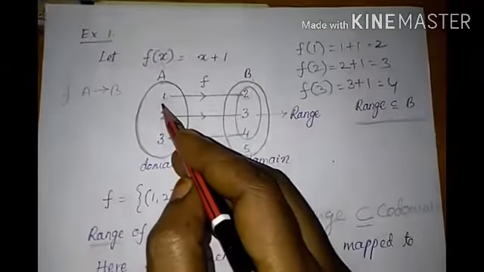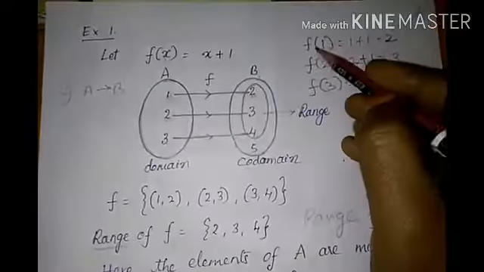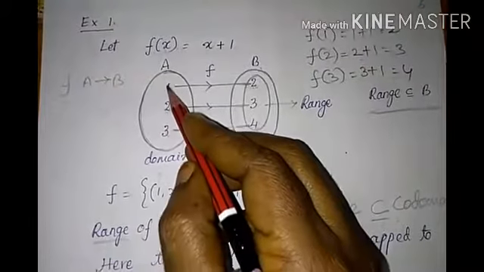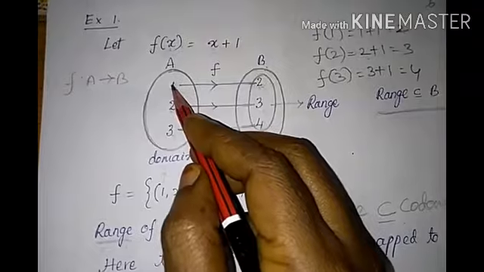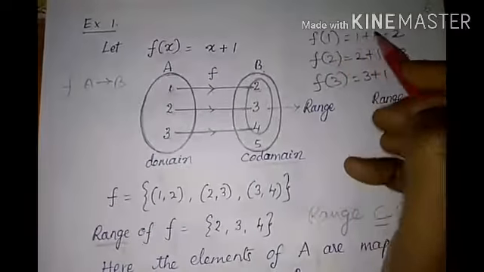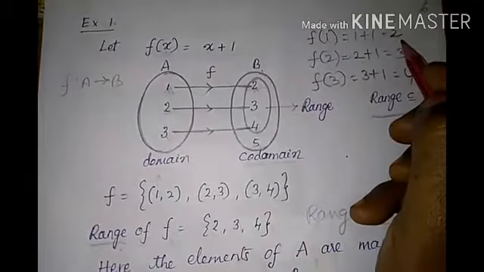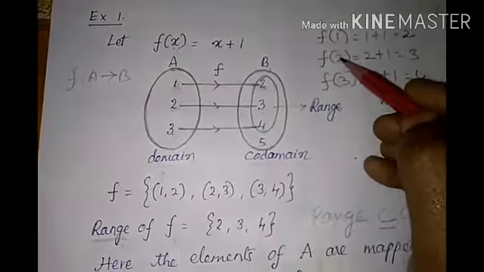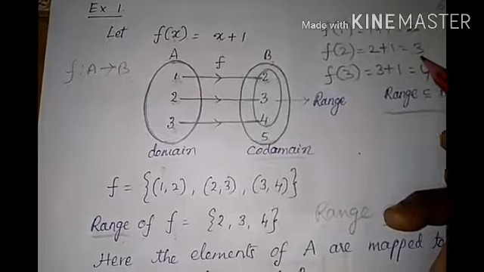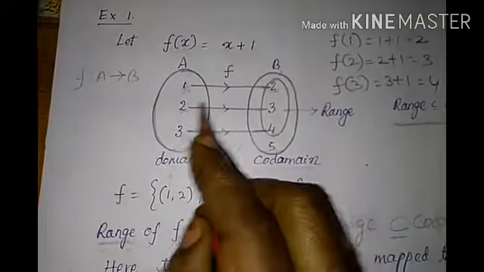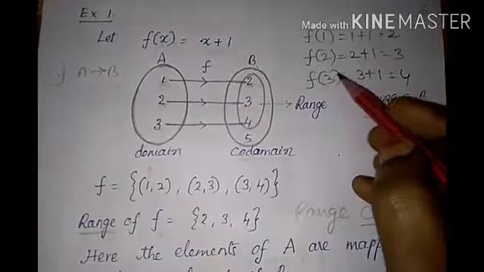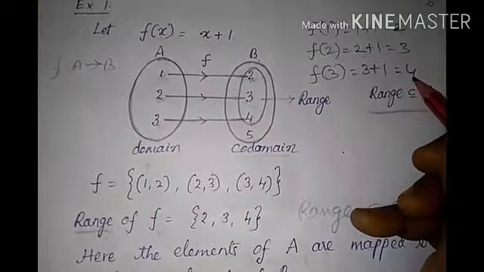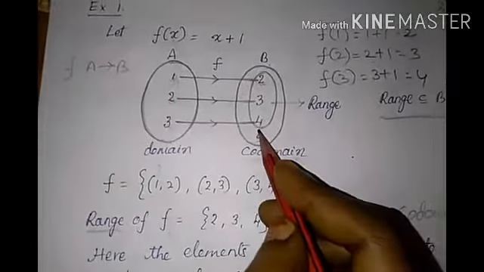If x is equal to 1, what is the value of f of 1? 1 is an element in A, and the image of 1 is f of 1. f of 1 equals 1 plus 1, which is 2. So 1 is mapped to 2. Now x equal to 2: f of 2 is equal to 3, so 2 is mapped to 3. If x is equal to 3, then f of 3 equals 3 plus 1 equals 4. So 3 is mapped to 4.